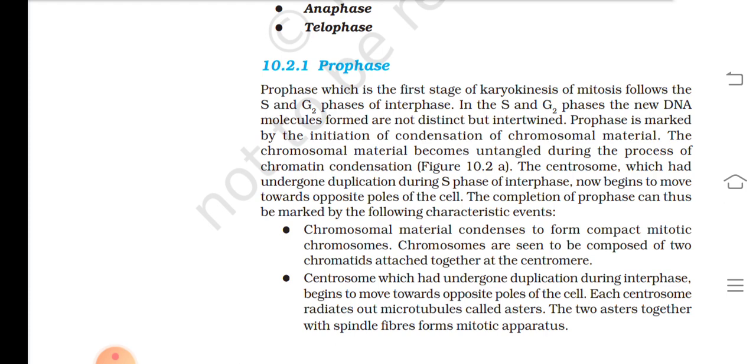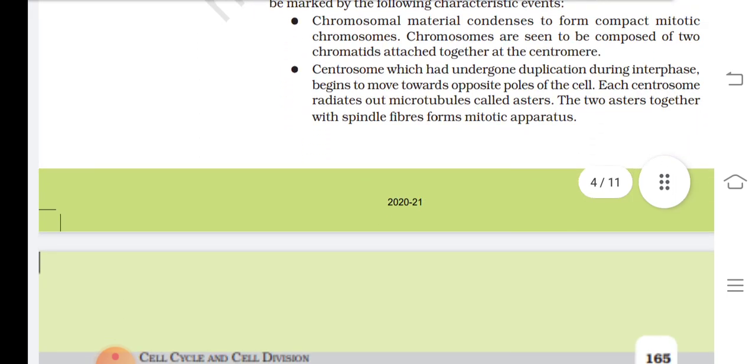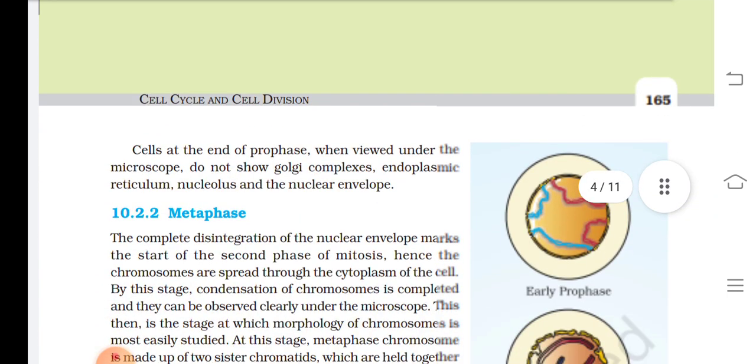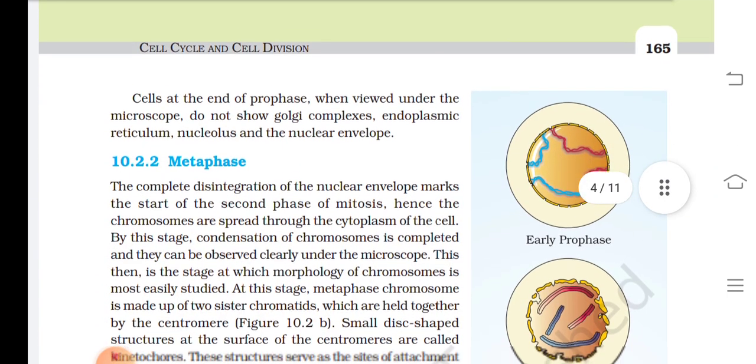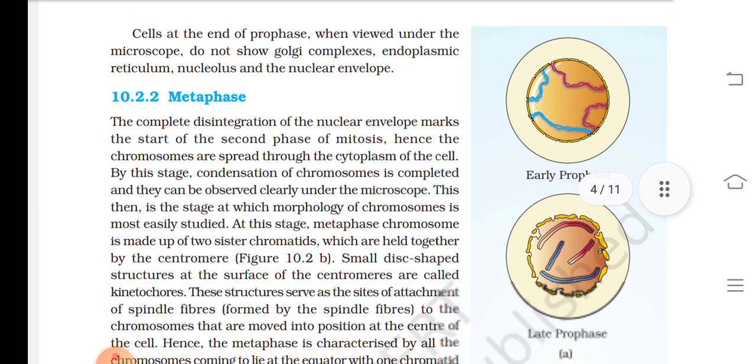Each centrosome radiates out microtubules called asters. The 2 asters, together with spindle fiber, form mitotic apparatus. Cell at the end of prophase, when viewed under the microscope, do not show Golgi complexes, endoplasmic reticulum, nucleolus, and the nuclear envelope.